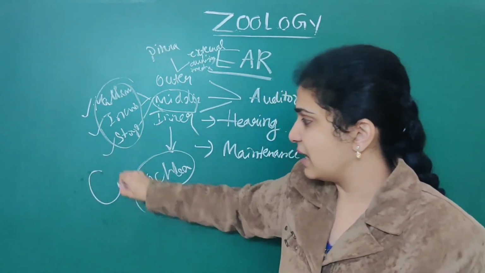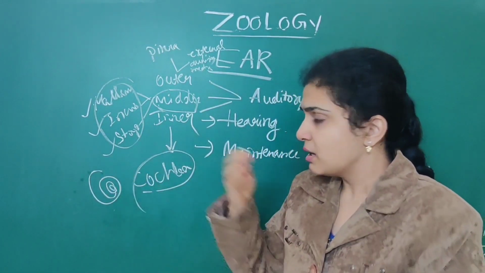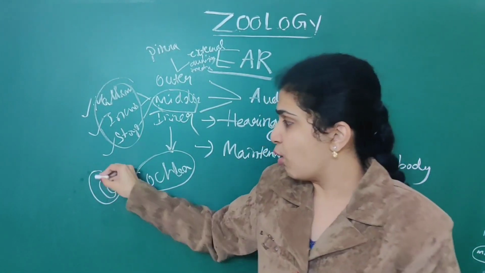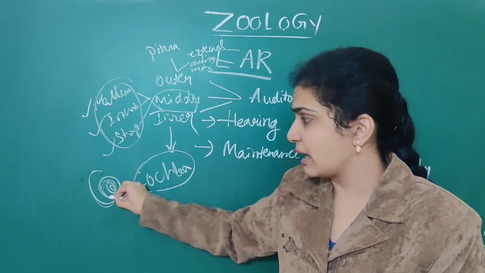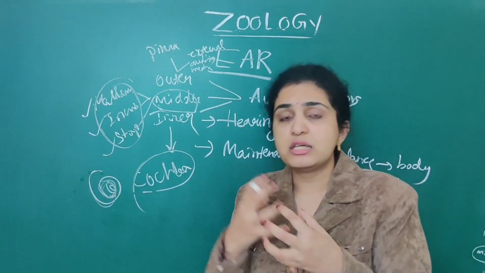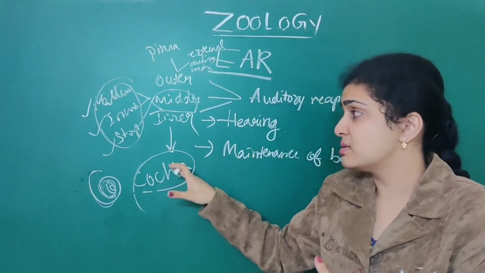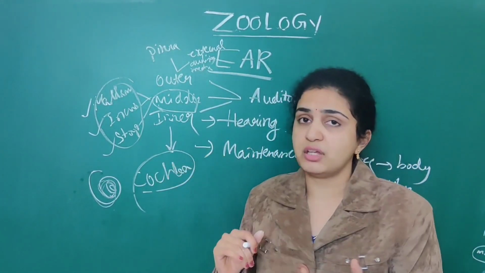Semicircular canals will be like this, very rounded. You see, it will be like one cochlea type, and all the numerous semicircular canals will be associated. It is a round tube-like structure. This is the innermost part of the ear.